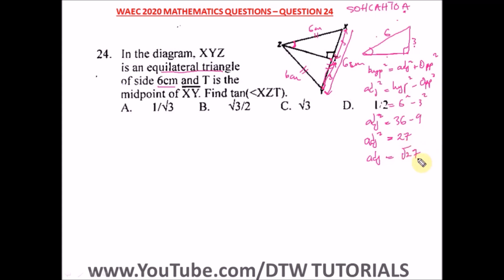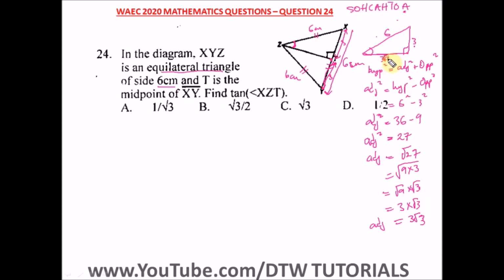And we can reduce this square root in short form. This is 9 times 3, right? So we have root 9 times root 3. And we can find the square root of 9, which is 3. So we have 3 times root 3. So we have our answer, 3 root 3. So our adjacent is what? 3 root 3.